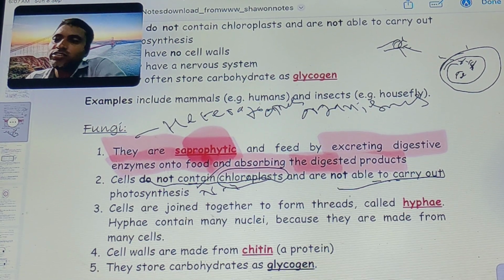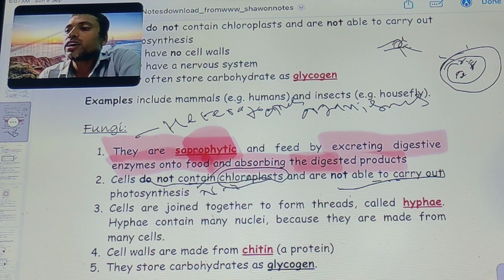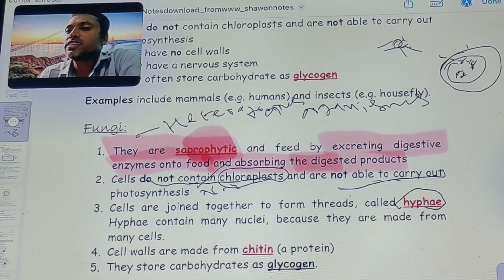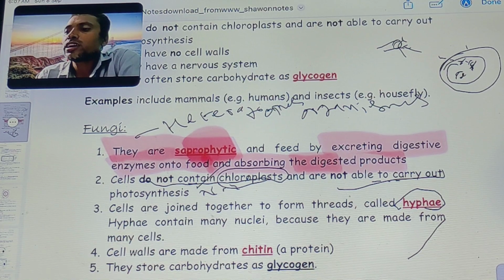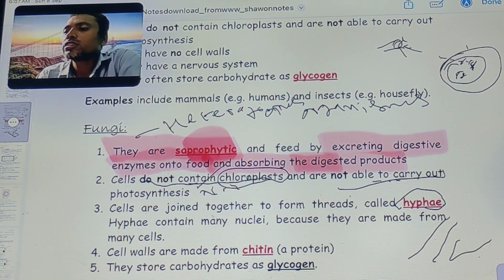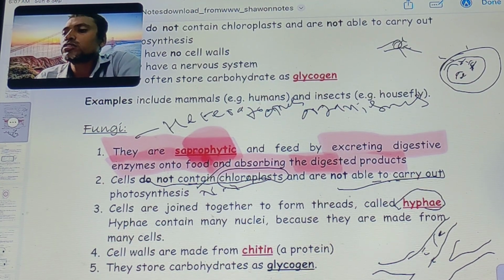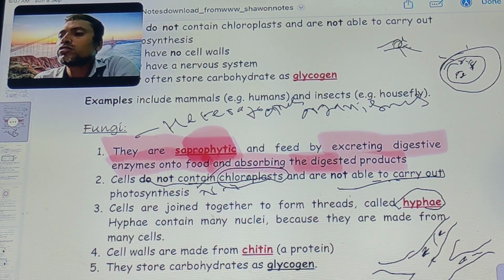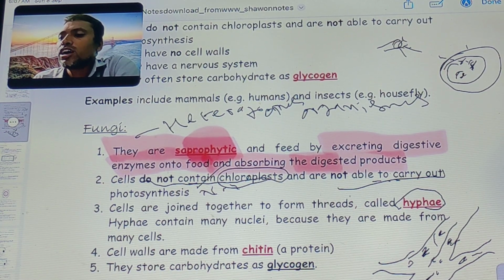The cells are joined together to form threads called hyphae. These are the nuclei, and these are the hyphae.